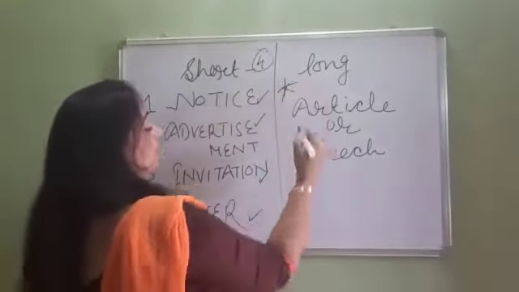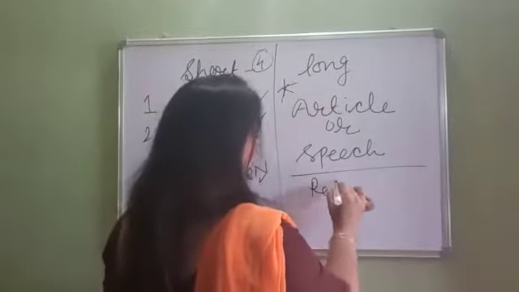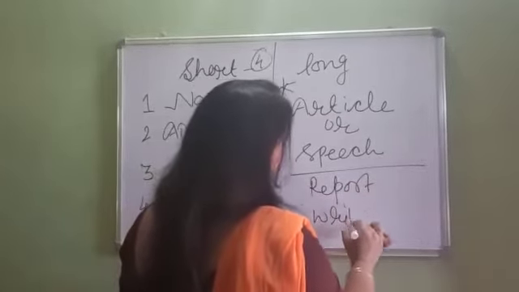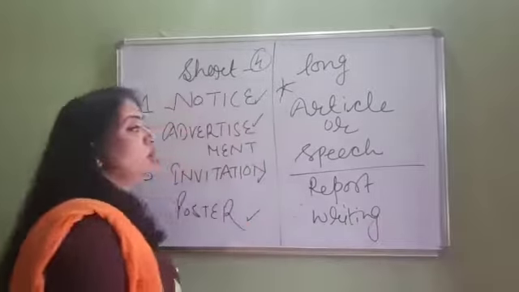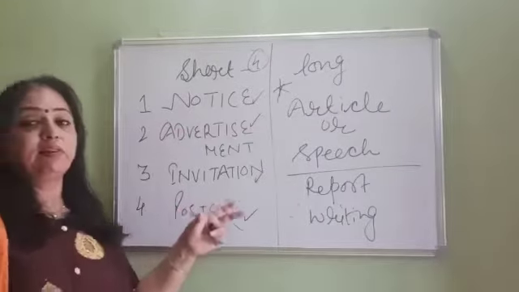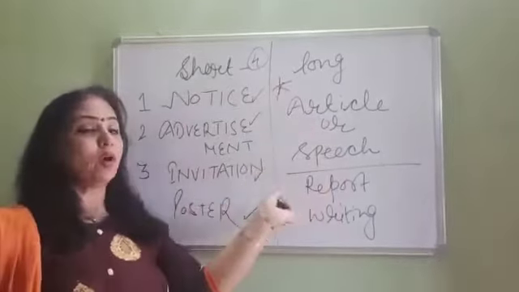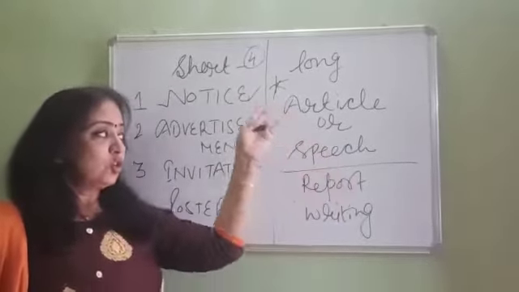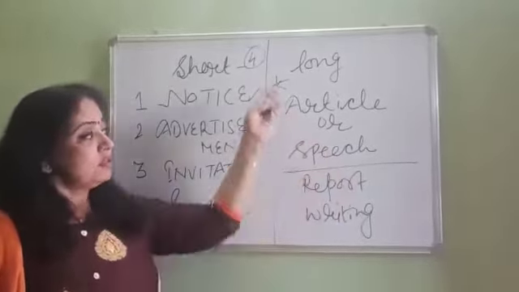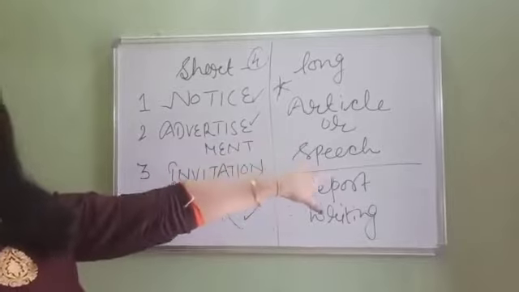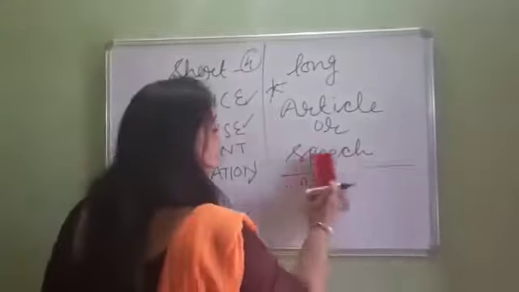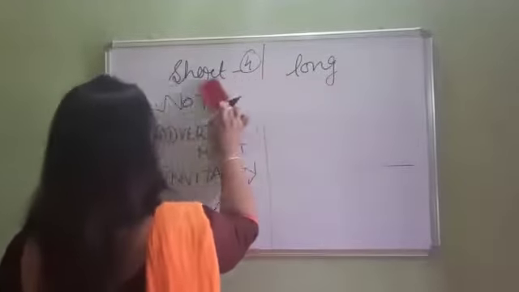Then coming to the third one. In 12th standard we are focusing on writing only, because when you reach that level, your grammatical terms are all included in writing. So you don't have grammar, you have only writing, and your focus is completely on writing. Report writing is a report for a newspaper or a report for a school magazine. So we will have that also. These are all the writings which you are going to get.